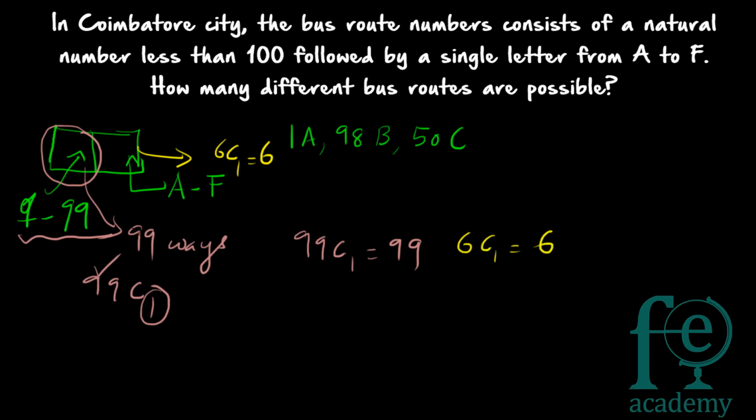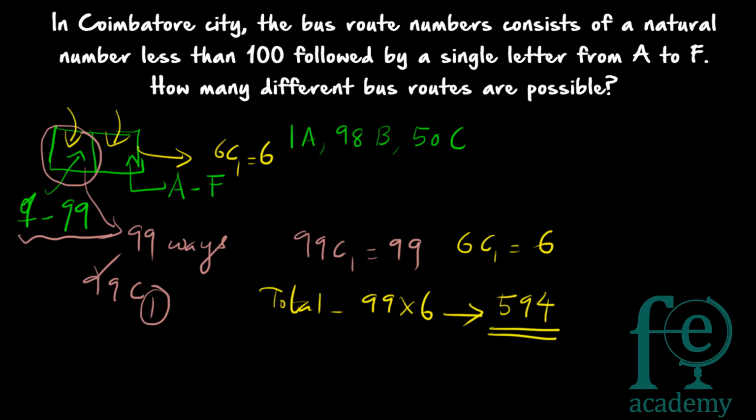So totally you have to multiply. First position 99 ways and second position 6 ways. So in total we will be having 99 into 6 bus routes possible. 99 into 6 is equal to 594. So all these are multiplicative. First position, how many different possibilities are there? Second position, how many different possibilities are there? If you multiply both, you will be getting the total number of possibilities.